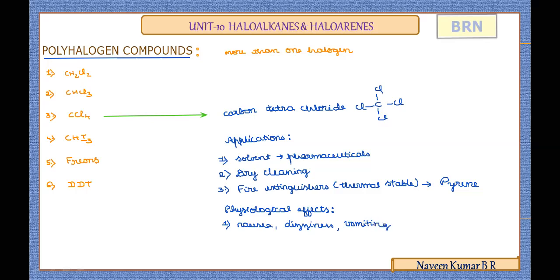It will also cause permanent damage to the nerve cells, and it is one of the compounds also responsible for ozone depletion. Carbon tetrachloride is also responsible for ozone depletion.